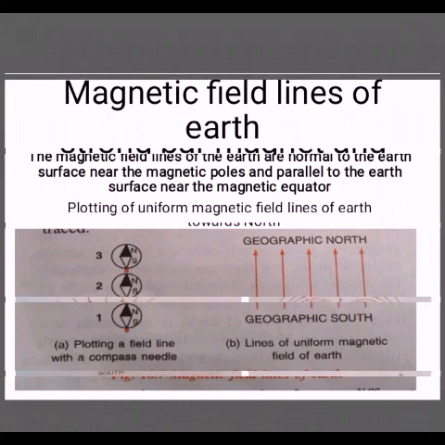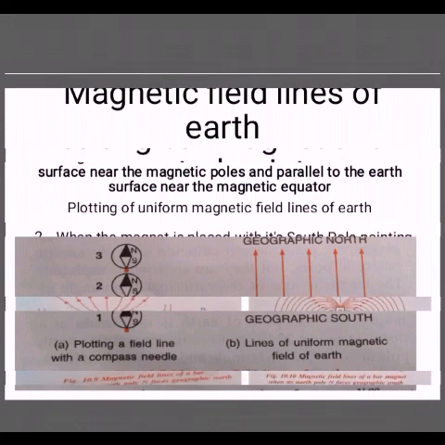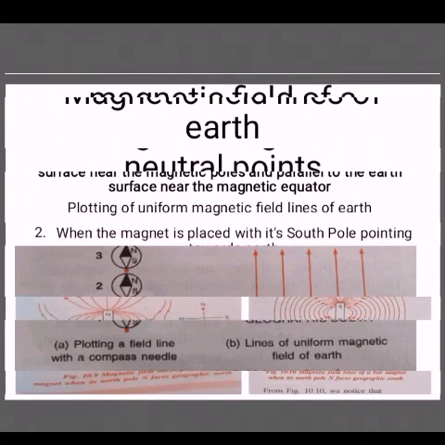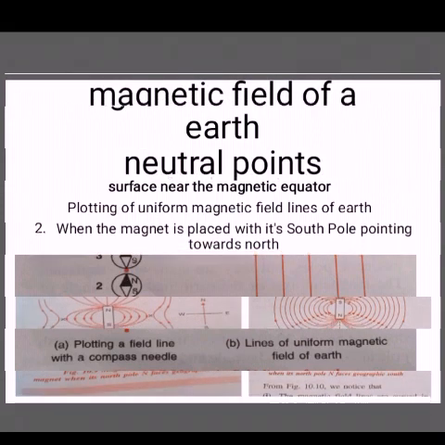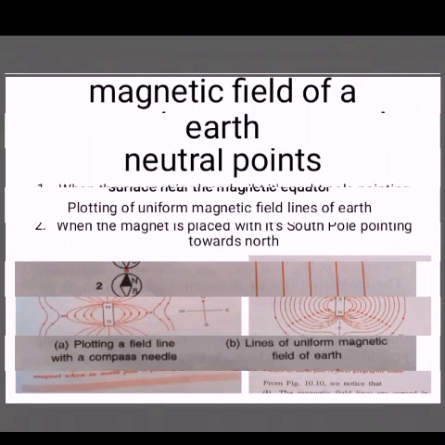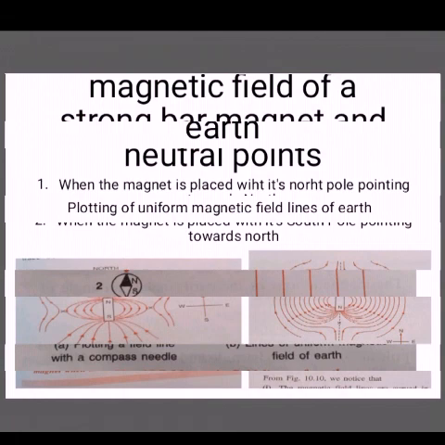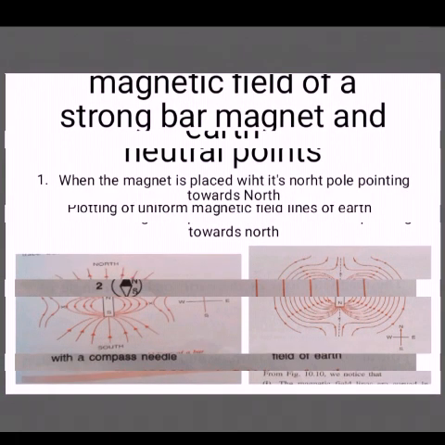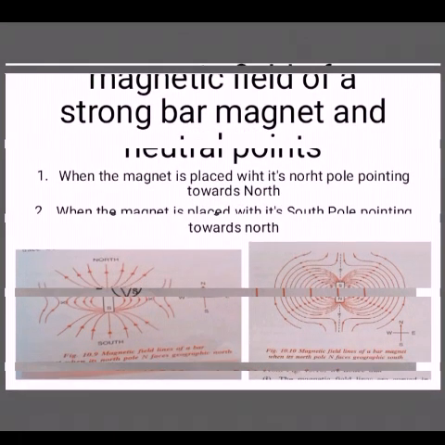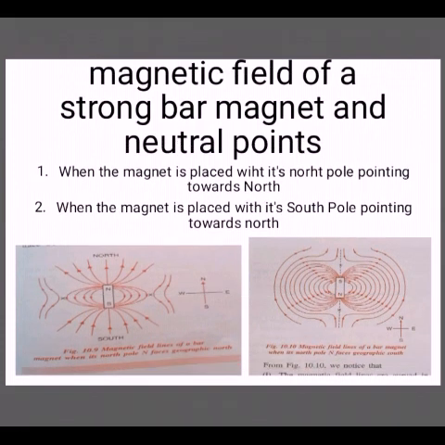Then move the compass needle to position 2 in such a way that one end of the needle coincides with the second pencil dot. Mark the position of the other end of the needle with a dot.